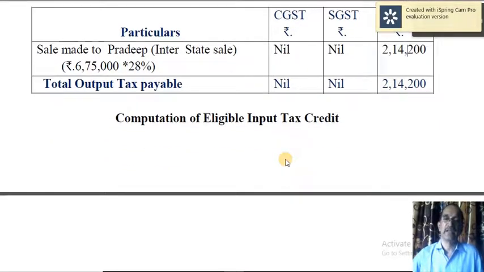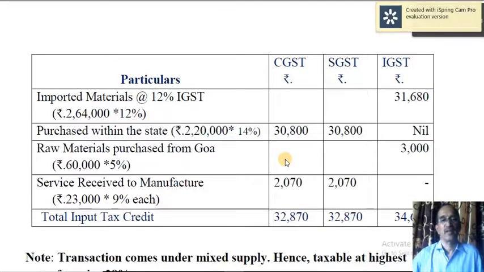Then computation of eligible input tax credit. Imported materials at 12%, so IGST 31,680. This is after adjustment, excluding IGST. So 31,200 on 2,64,000. And purchased within the state, you have to apply CGST as well as SGST: 50% of 28%, 14% each. So 30,800 and 30,800, nil IGST.